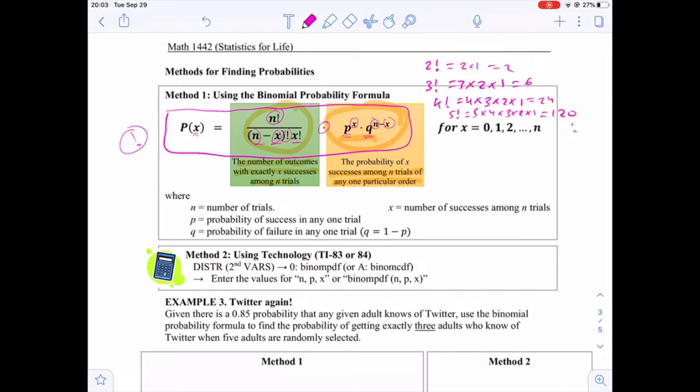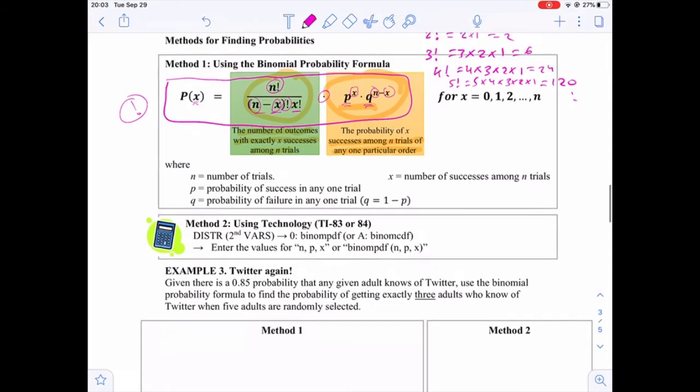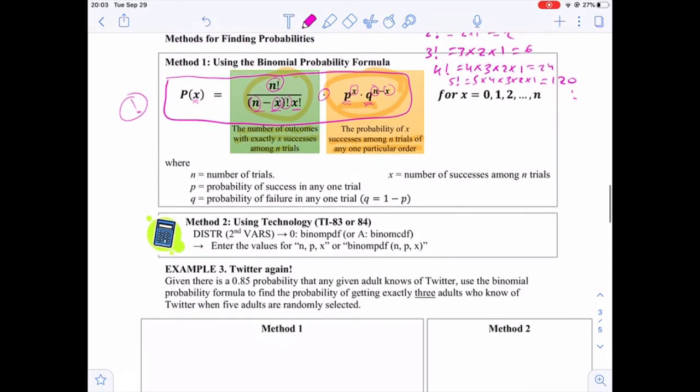Good. Now we can find the probability by two methods, either by computing using the formula or by using the calculator. If we want to understand the formula, we need to apply it. So let's take the same Twitter example again.